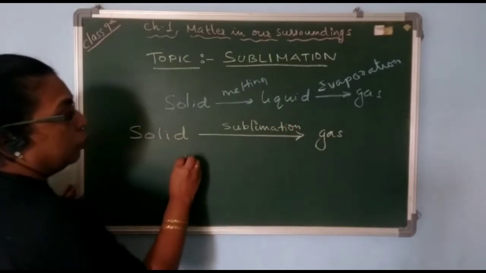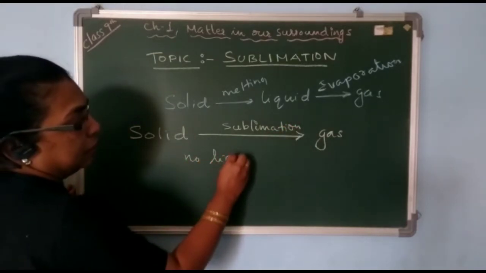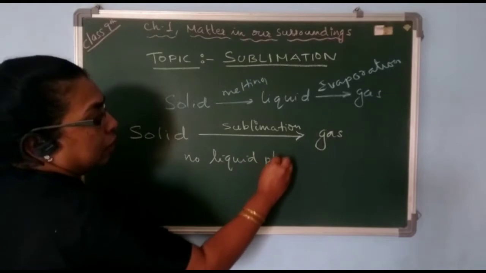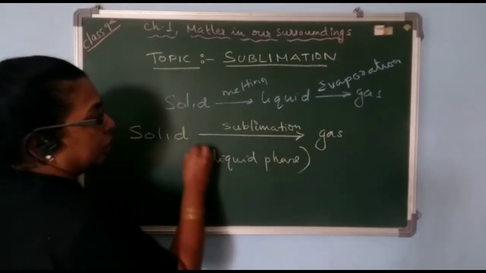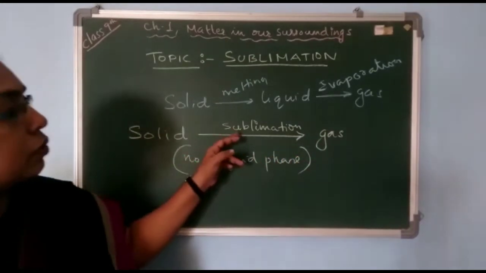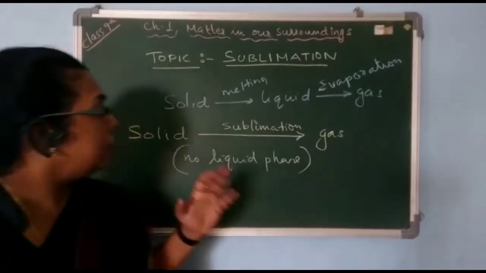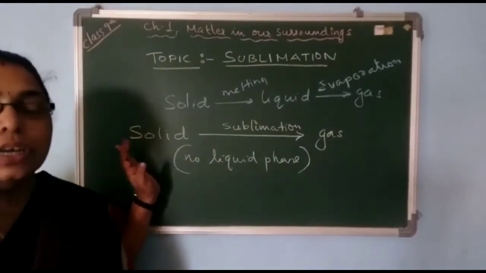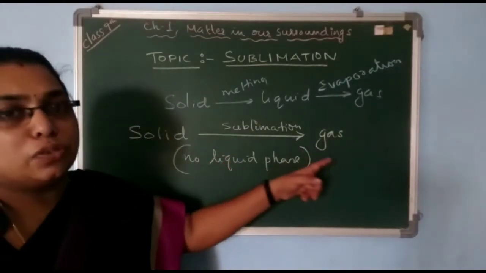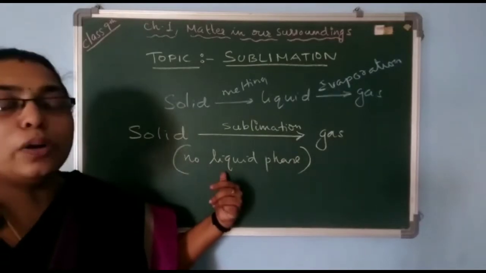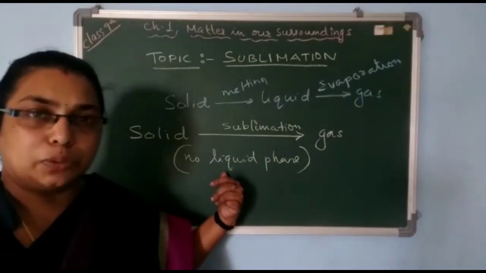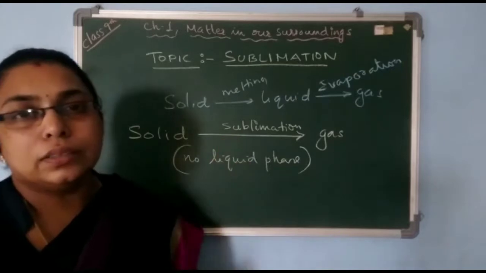There is no liquid phase in between. This process is called sublimation. So sublimation means the process by which a solid directly changes into the gaseous form without any liquid phase in between, and this is called sublimation.